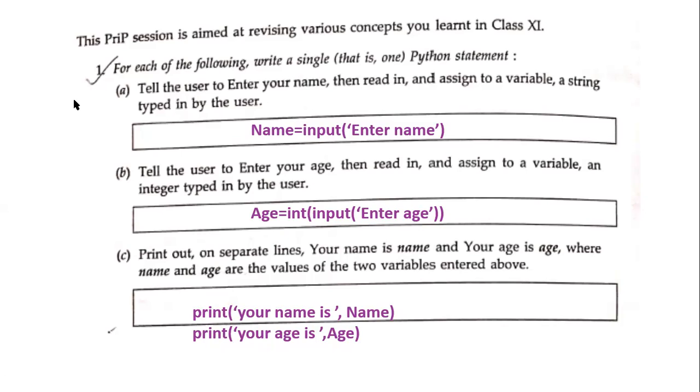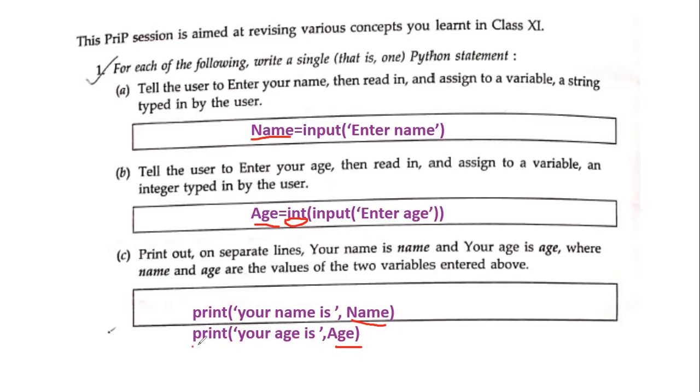Now, when you are self-checking this, please make sure you have written this over here. Int, it is small i and not capital I. Another thing, here you are going to use two parentheses to close. Here you're using one parenthesis. Enter age, enter name should have quotes. Your punctuators have to be correct. Besides that, your identifiers, that is name and age, if you have used capitals, you use the same over here. All these things will matter when you write your board examinations this year. So please keep this in mind.